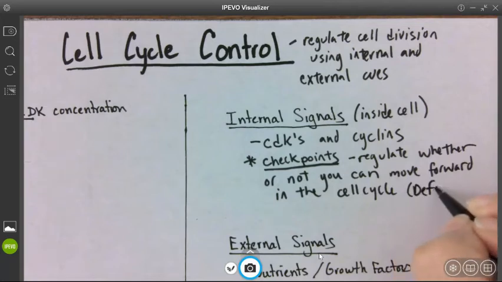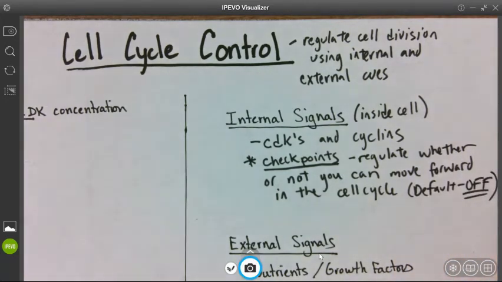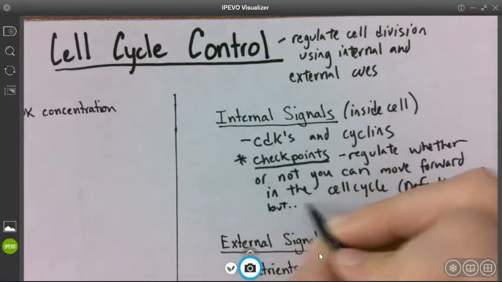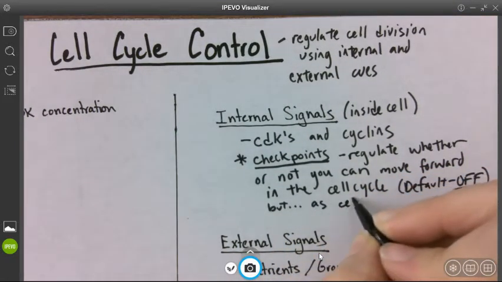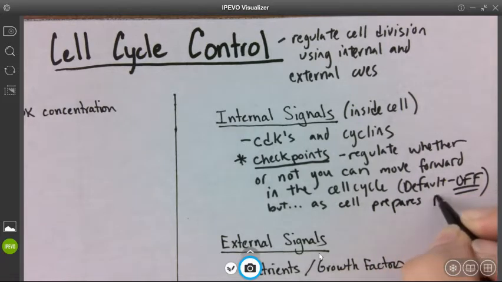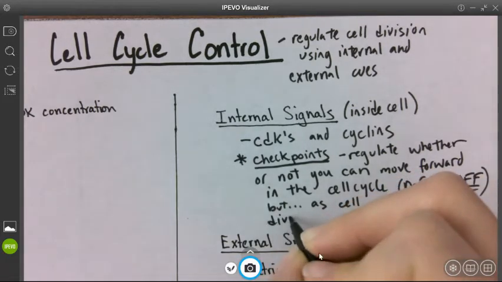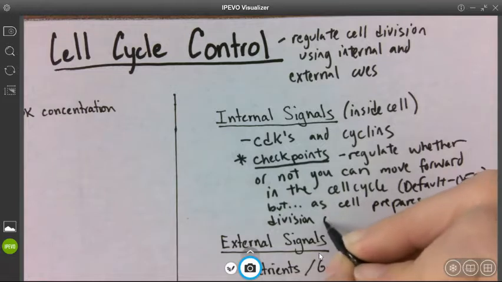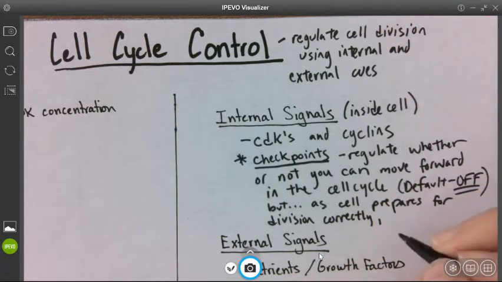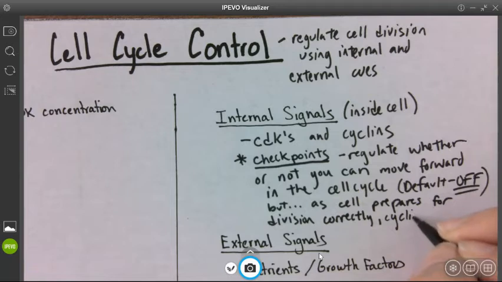The default is off, meaning you can't move forward in the cell cycle. But as the cell prepares for division correctly, the cyclins build up.